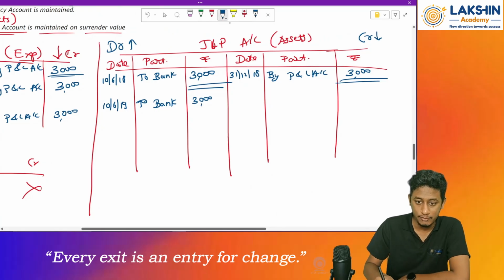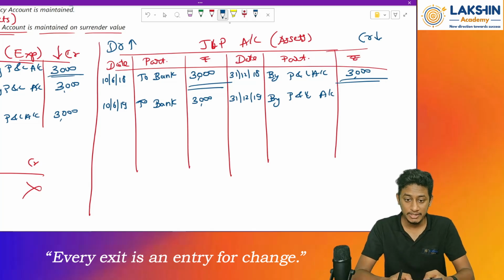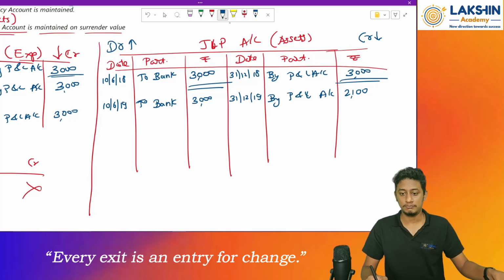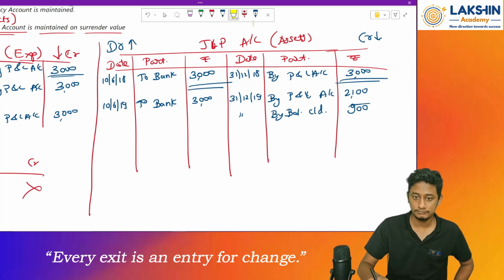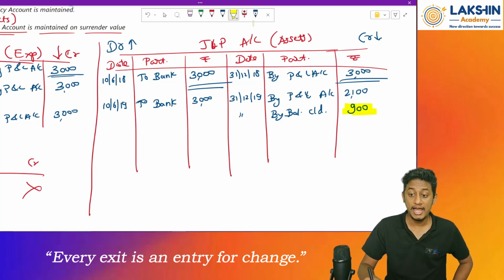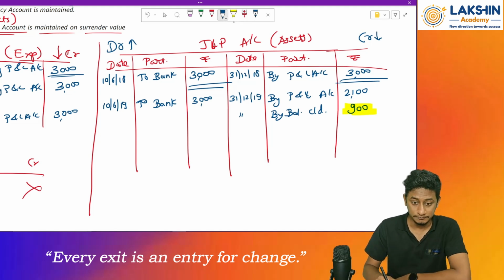So the entry would be on 31st/12/19, by P&L account. How much is the value? 900 is the surrender value, so the remaining amount, rupees 3000 minus 900, will be taken as an expense in the P&L account. And on the same date, by balance carried down, rupees 900. This 900 rupees will be taken as an asset in the balance sheet. Clear? Okay.